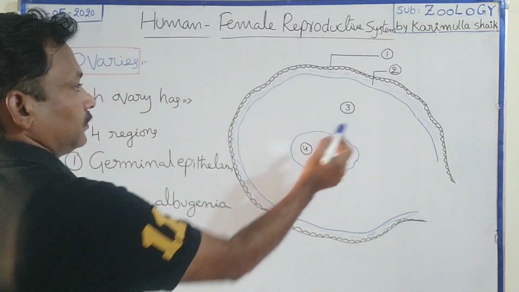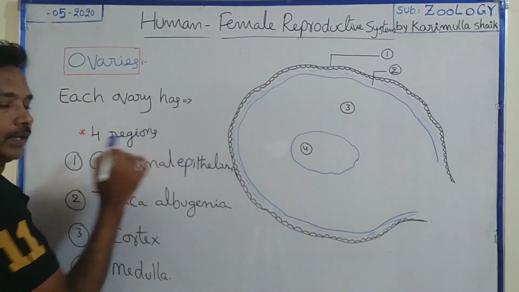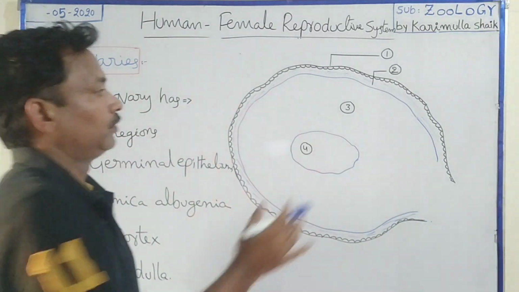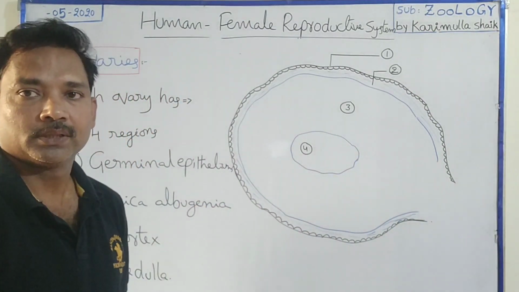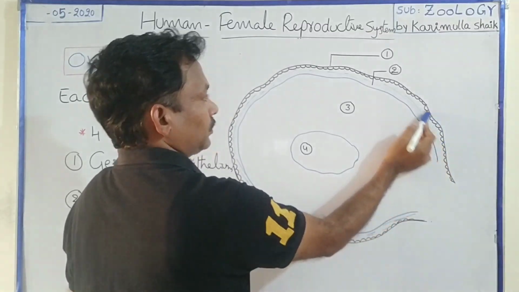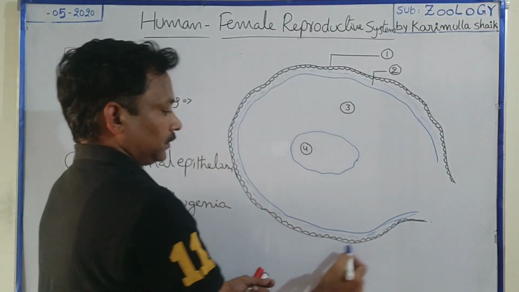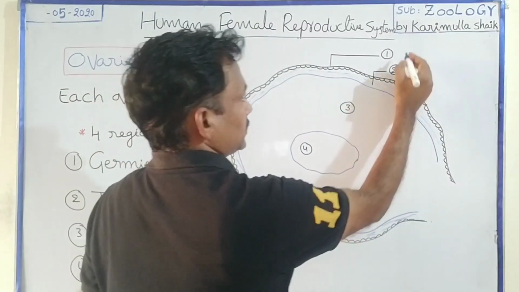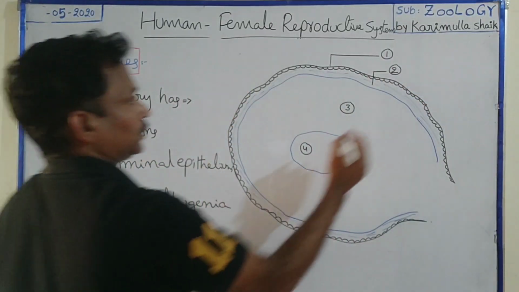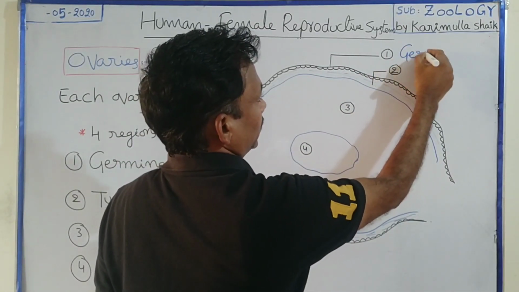Each ovary has 4 regions. Internally, the ovary shows 4 areas. The outermost one is a simple cuboidal epithelium, known as the germinal epithelium.